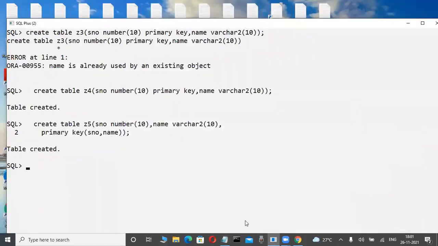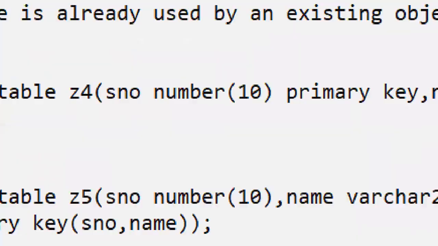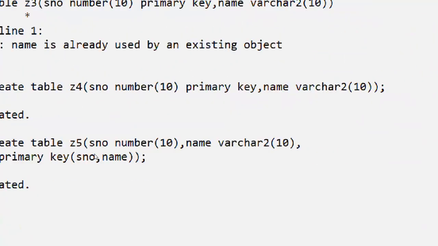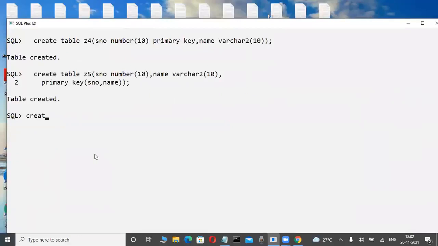Now check it out. I'm creating two tables. Here Z4 is a table with a primary key, the S number column. I try to create the same way: create table, table name. For example, for my purpose, B4 is a table. The same column name is possible, otherwise a different column name, but the server only checks the data type. Here, references is a clause, references to another table, Z4.